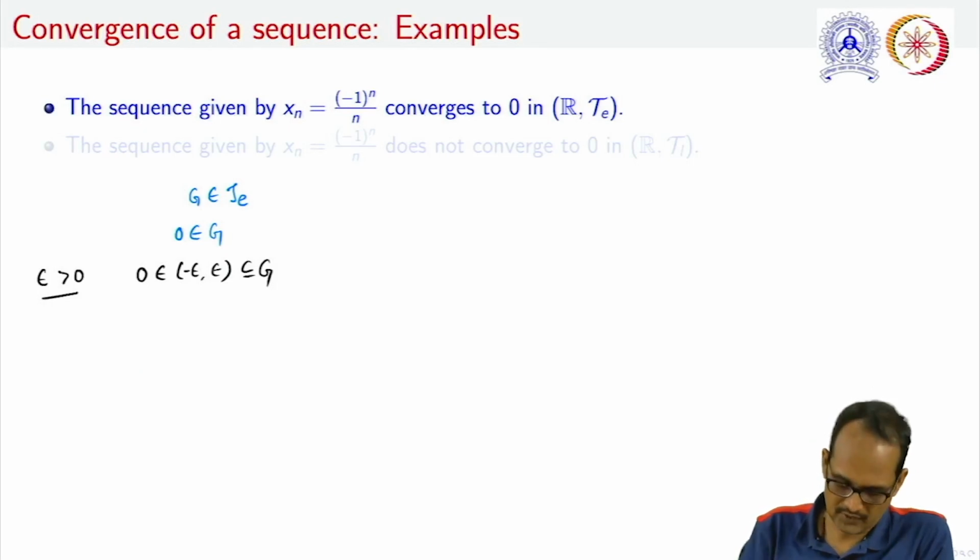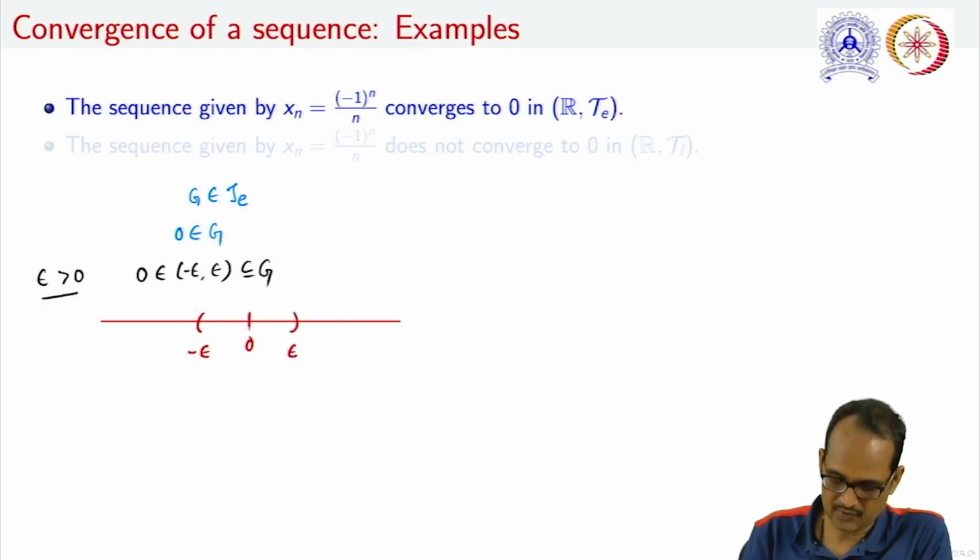It can be visualized in this form, that is, if this is our set of real numbers, this is 0. Let us take the open interval like this is minus epsilon and this is plus epsilon.